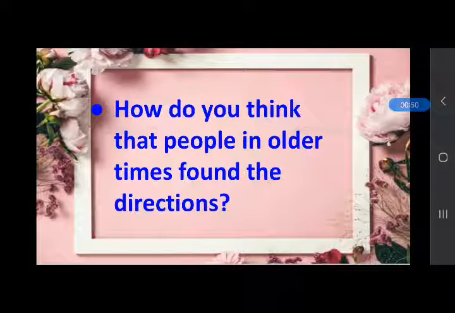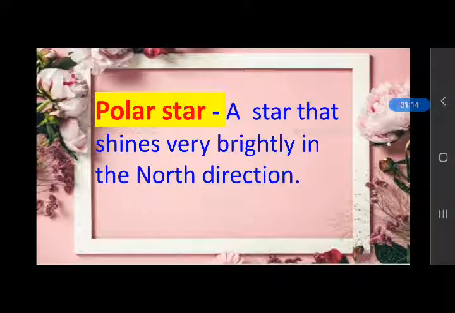In older times, people used the directions of the sun and polar star to know the directions of a place or to know about different directions. And what is polar star? Polar star is a star that shines very brightly in the north direction.